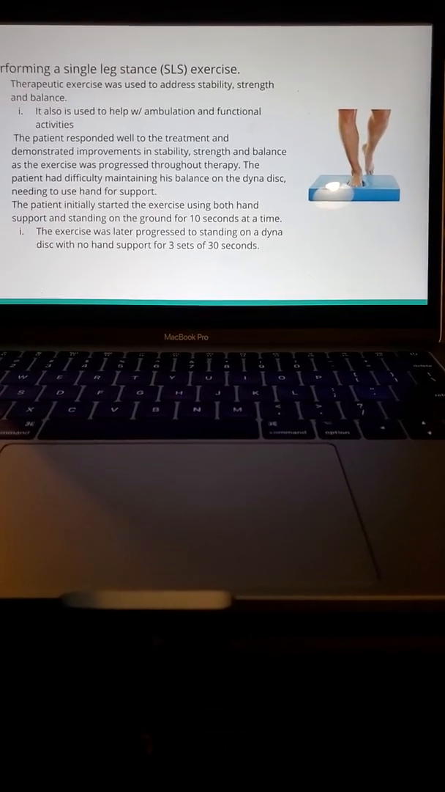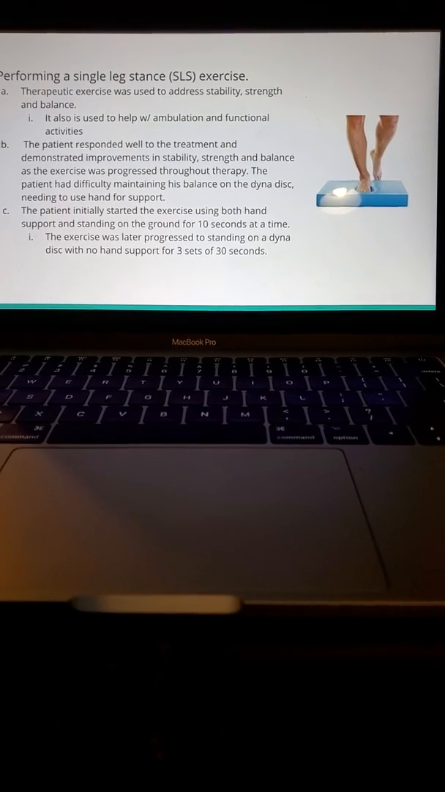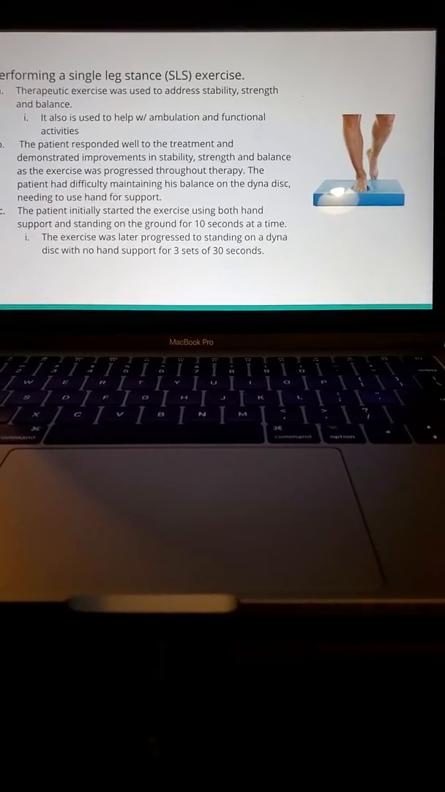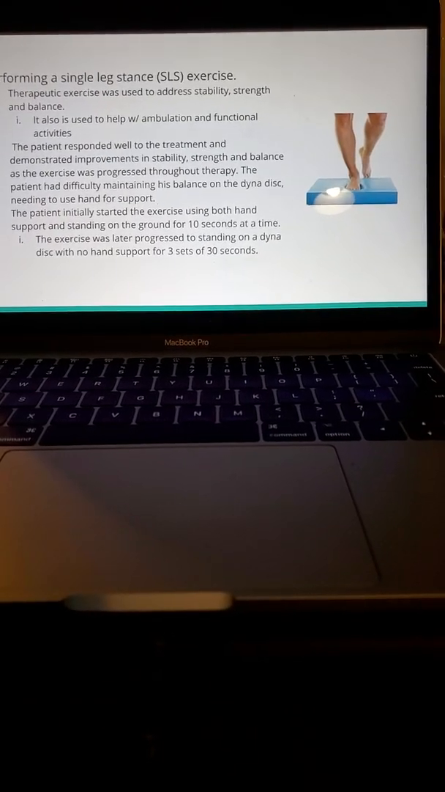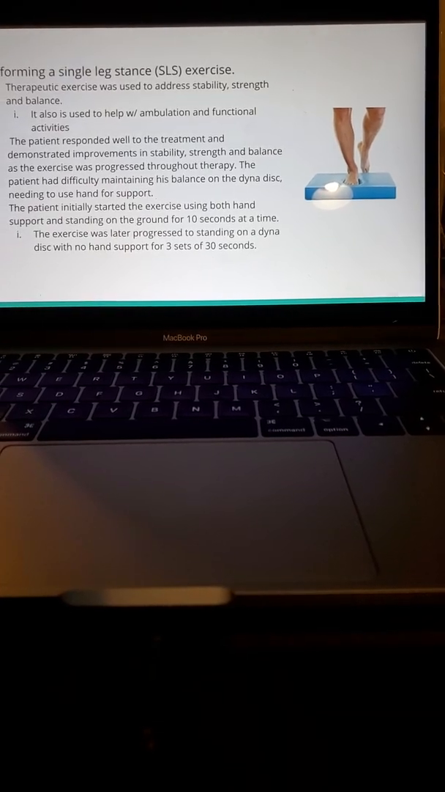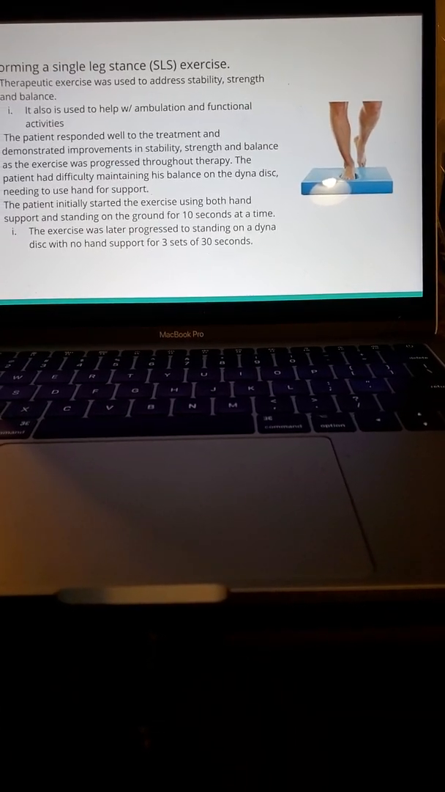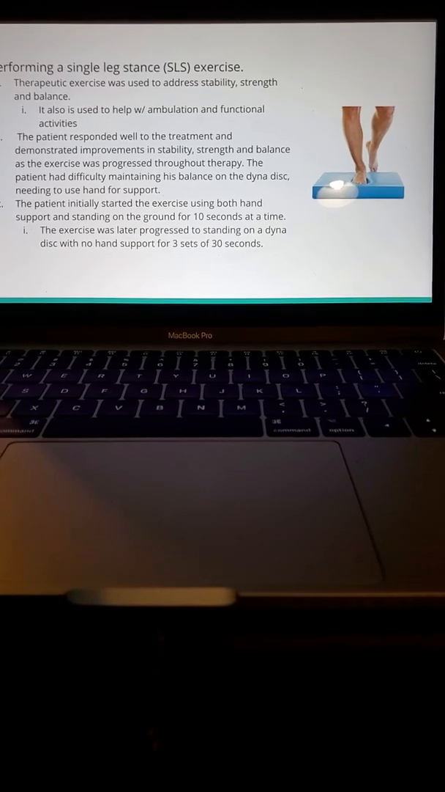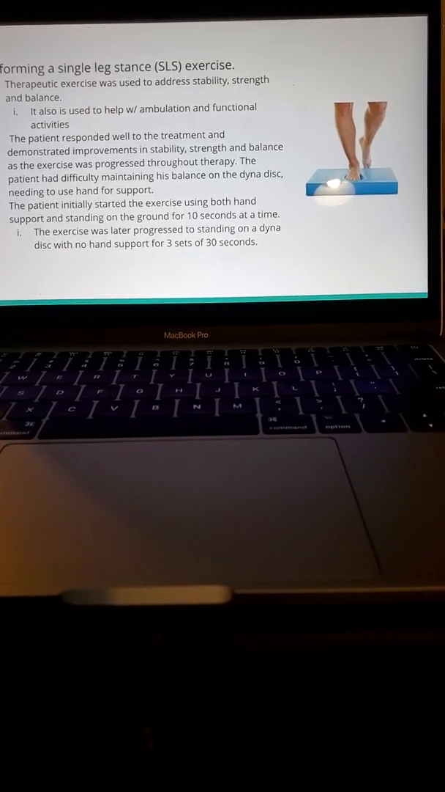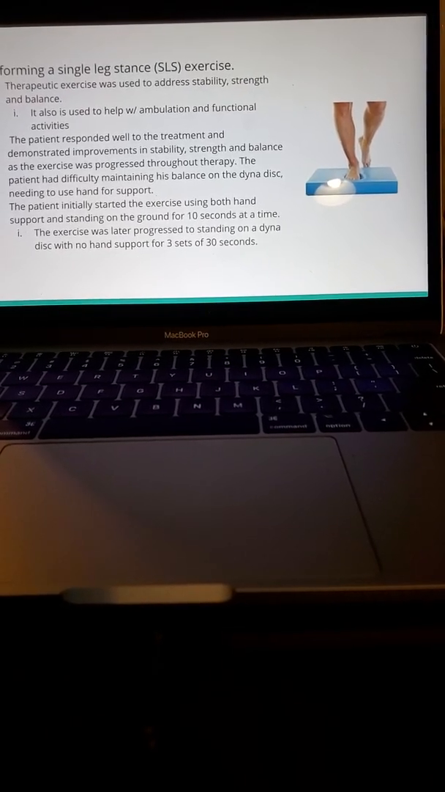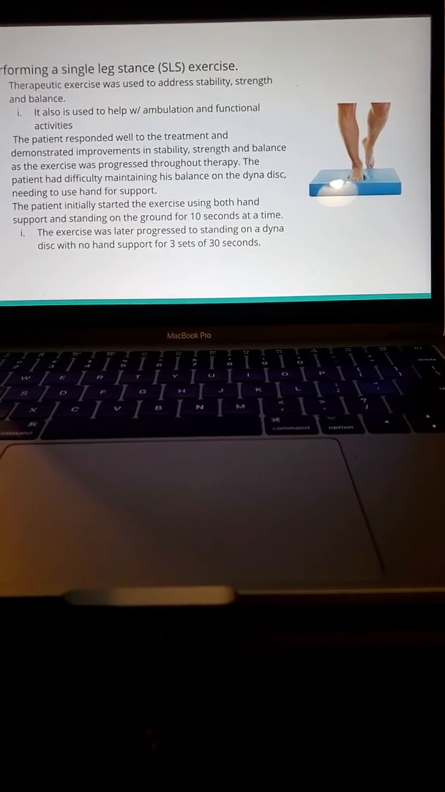And then the patient initially started the exercise using both hand support and was standing on the ground for 10 seconds at a time. And this exercise was progressed later to be able to stand on a Dynadisc with no hand support. And then the sets were increased to 3 for a longer duration of 30 seconds.